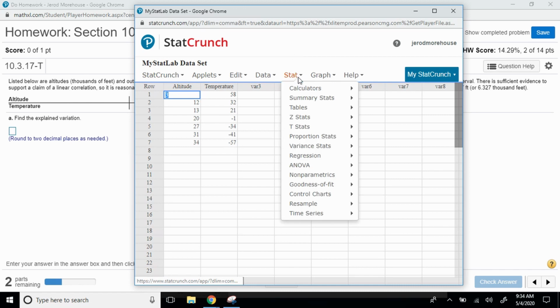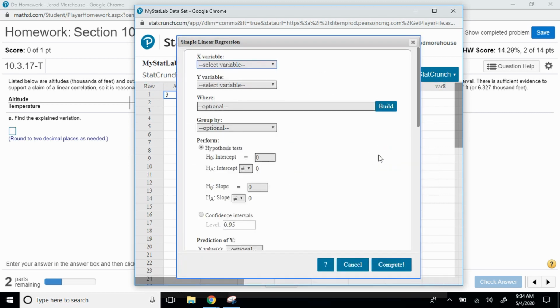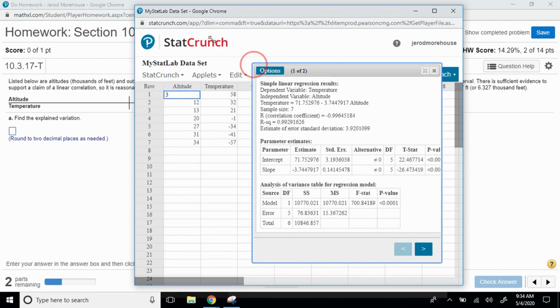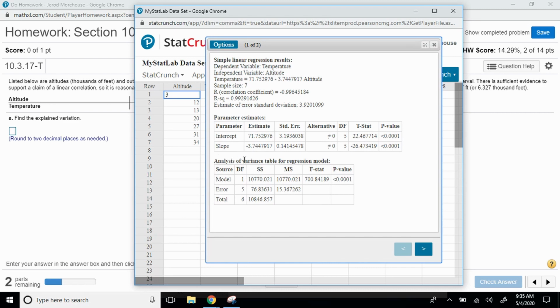Once we're in StatCrunch, to find the explained variation, we're going to go to Regression, Simple Linear, and run our linear regression analysis on this data. The X variable is altitude and the Y variable is temperature. Hit compute. And we can scroll down here to the bottom output, this analysis of variance table for the regression model.